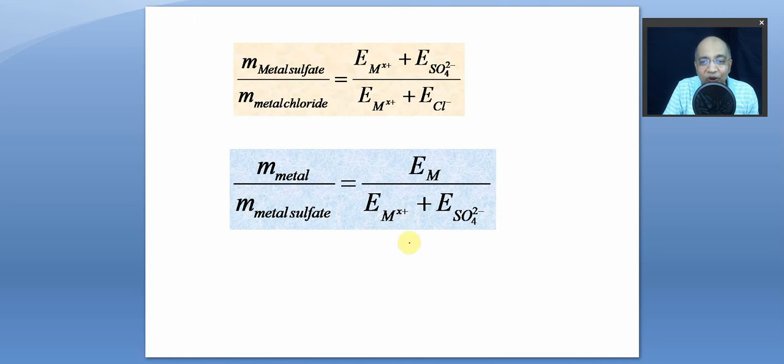And here also, in a salt type, the equivalent mass is equal to the ionic mass or molecular mass divided by its valency, right? We will be knowing about that in detail later. That's the reason why we also allow such kinds of comparison in simple displacement reactions: metal compared with metal sulfate or metal carbonate, right?